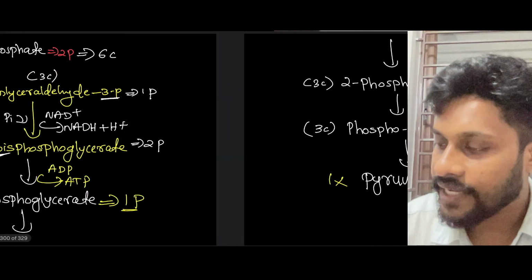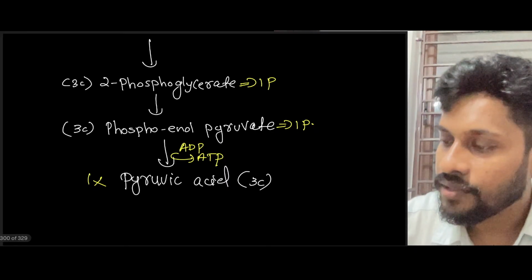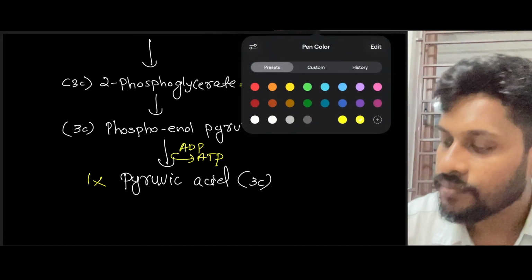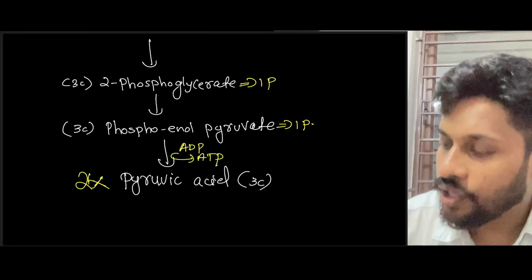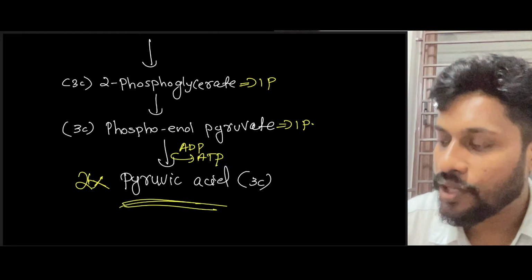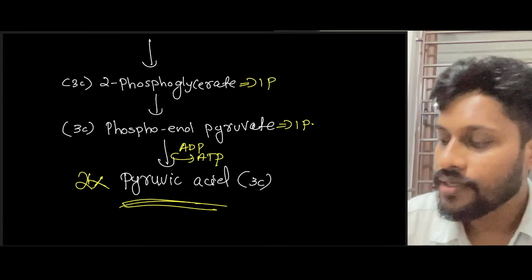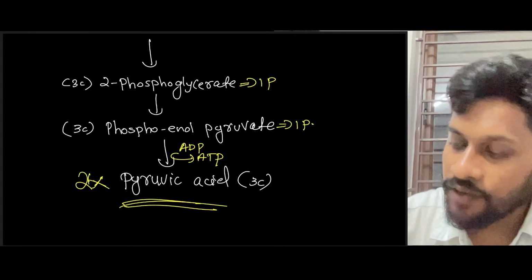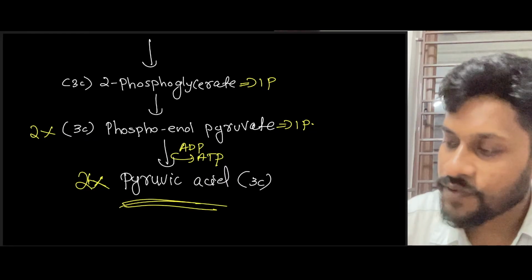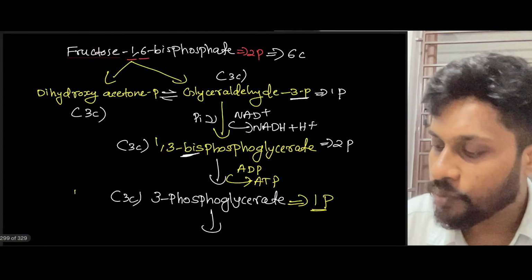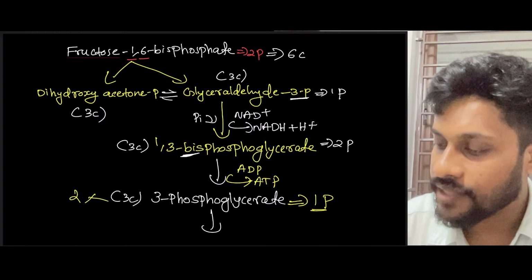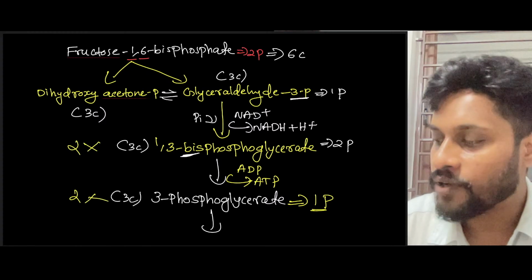After the second cycle, which will form the second molecule of pyruvic acid. Right? So there will be formation of two molecules of phosphoenol pyruvate, two molecules of 2-phosphoglycerate, two molecules of 3-phosphoglycerate, two molecules of 1,3-bis phosphoglycerate.